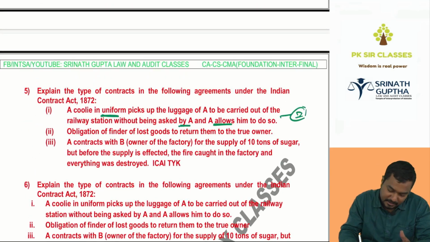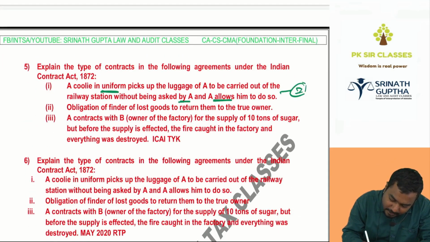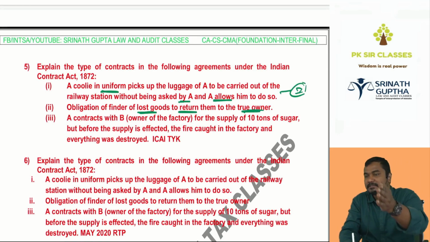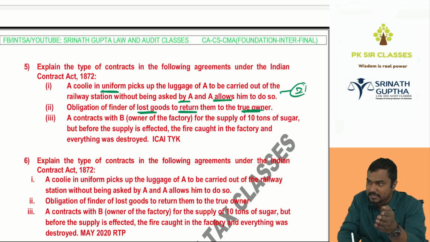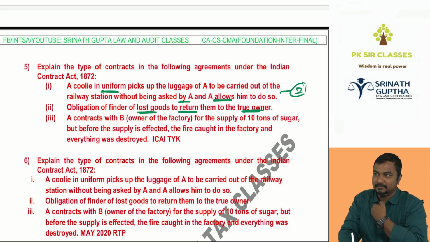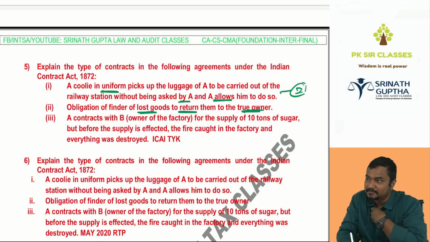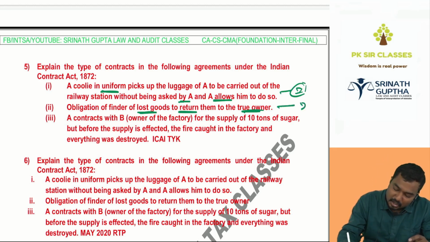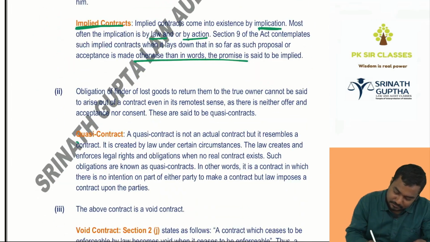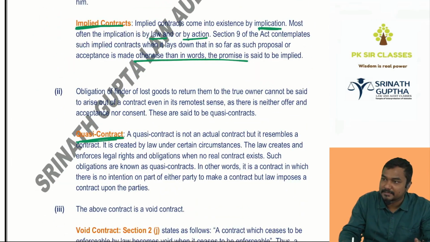Then next question: the obligation of the finder of lost goods to return them to the true owner. Somebody loses a bag at the railway station. For example, Manoj loses his bag on the main road, and I found that. Which contract is that? Quasi contract. It is the duty of the finder to search for the loser, and the loser has to pay the searching expenses. Which contract is the quasi contract? You should write everything about the quasi contract.